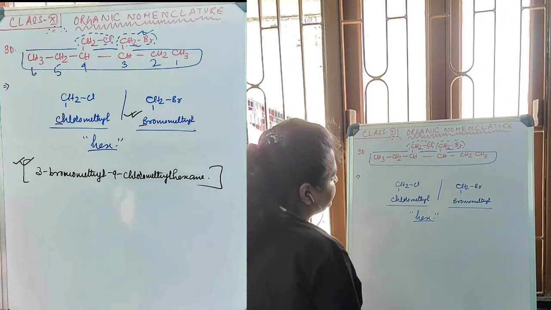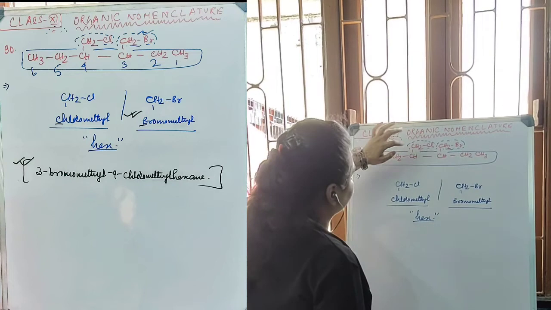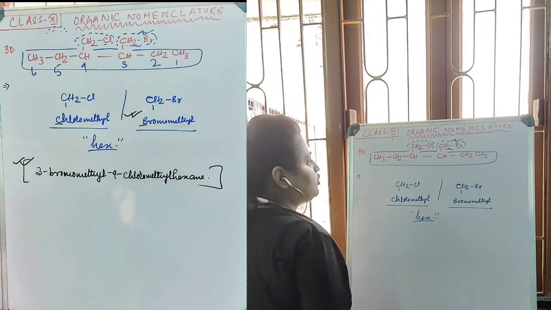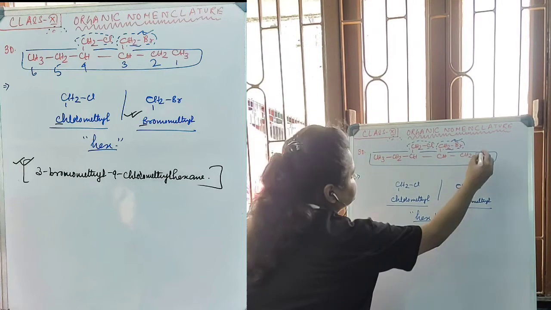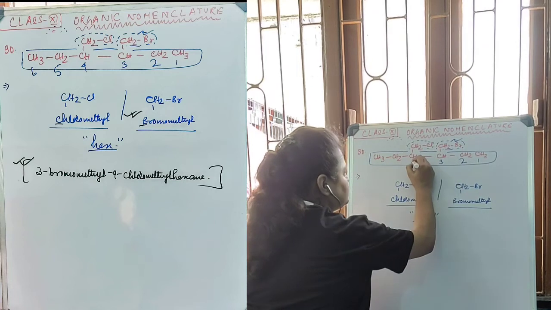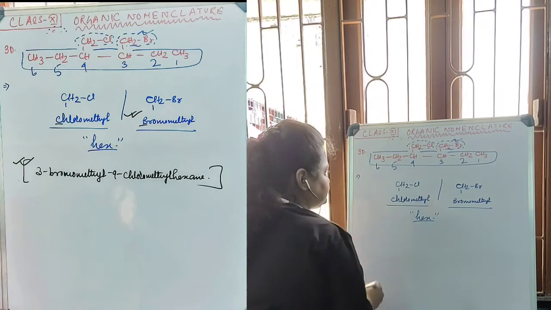placed alphabetically higher. Bromomethyl is alphabetically more prioritized over chloromethyl. That's why the numbering will start from this end, and the numbering will be 1, 2, 3, 4, 5 and 6.